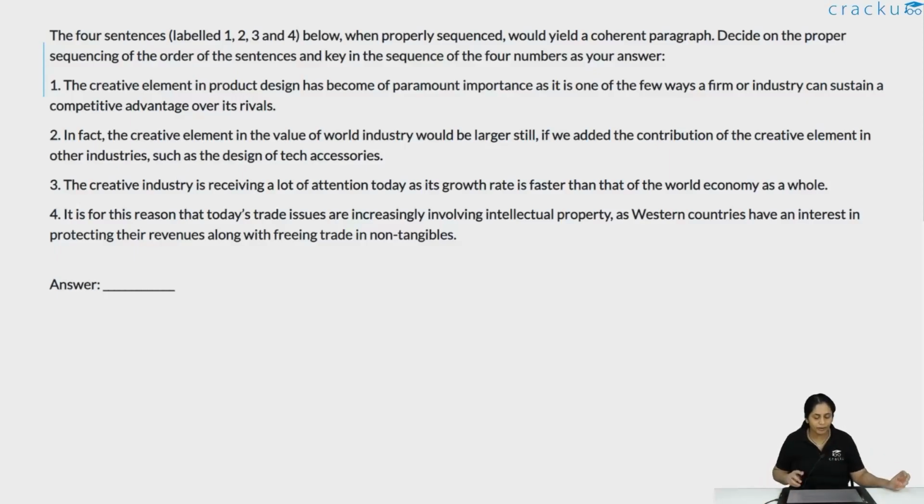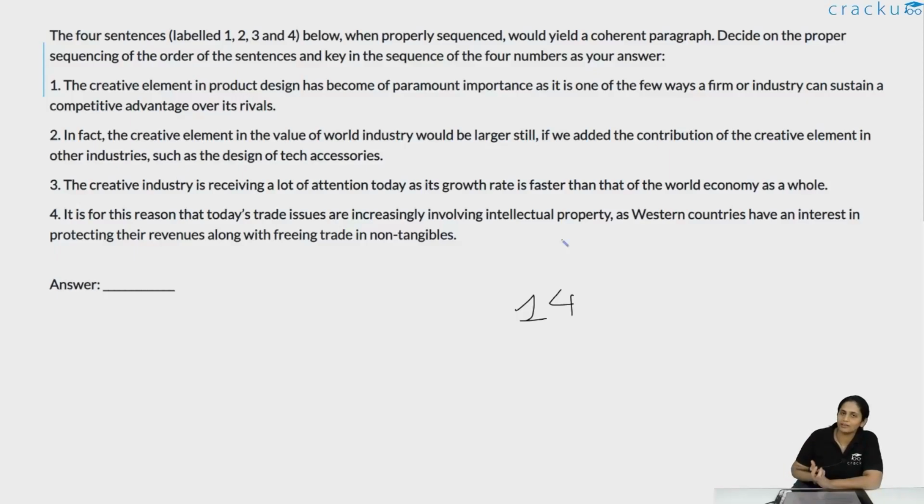So if you see, there's a link between 1 and 4. 1 says that the creative element in product design is of paramount importance because the IP of your product is there in the product design as such, and basically the Western countries want to protect their IP by essentially copyrighting the product design that they have. So 4 is a consequence of the fact mentioned in 1, that the creative element gives them a way in which it can sustain its competitive advantage because there's intellectual property in it, and that is why they are so interested in it. So we see a link between 1 and 4.